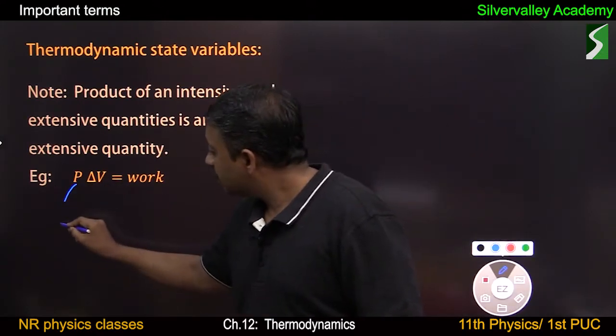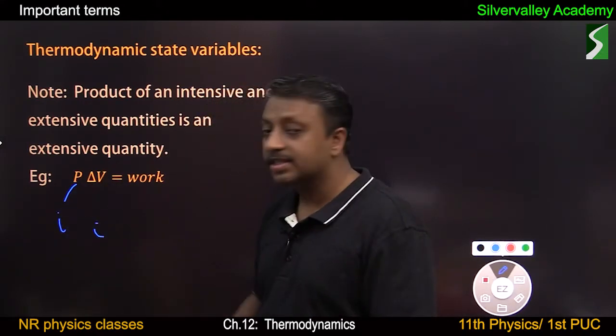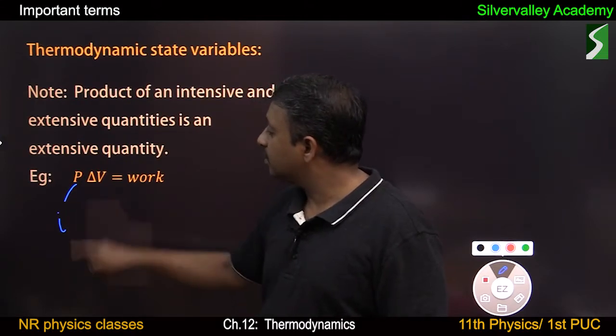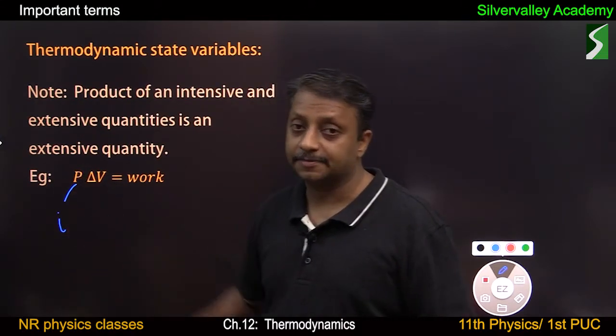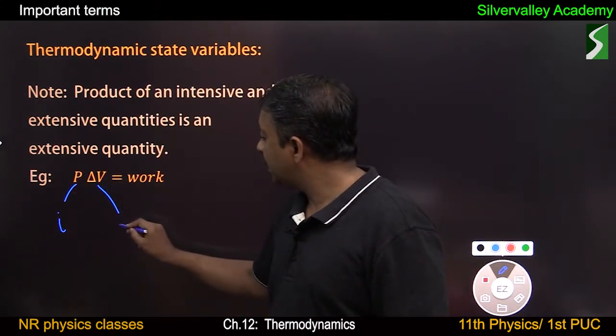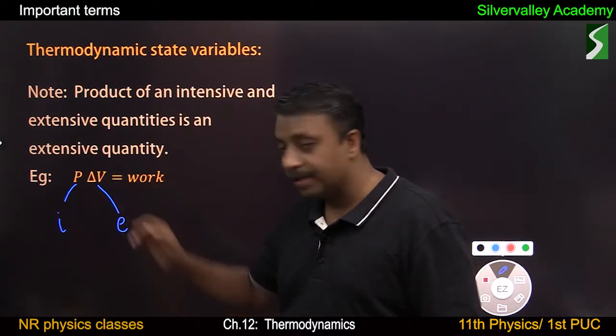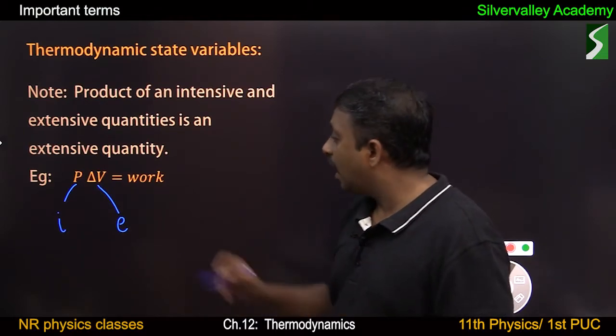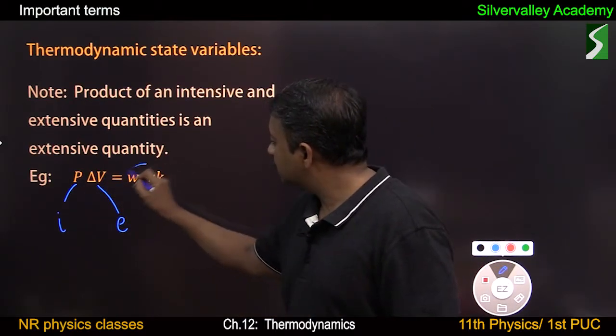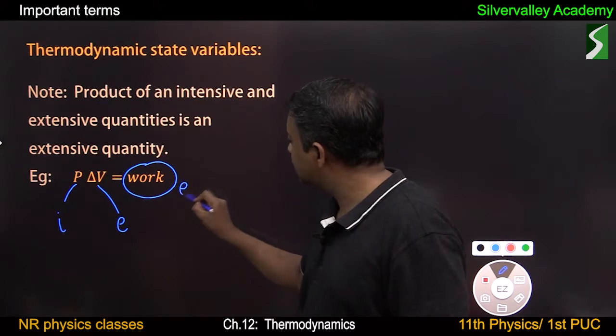Pressure is intensive because it doesn't depend on size. Volume is an extensive variable because it depends on size. The product of these two gives work, which is an extensive property.